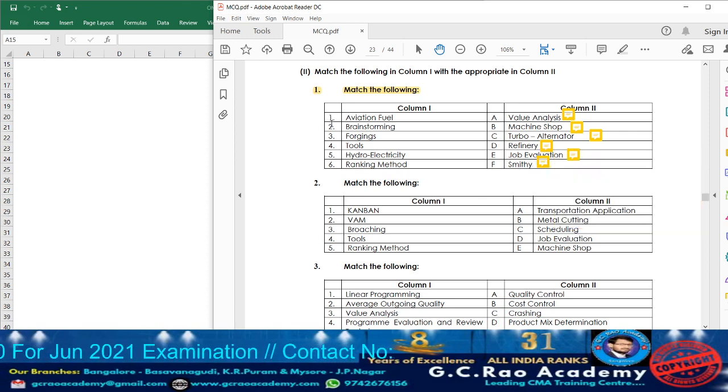So let us match. Point number 1, aviation fuel, is a refinery, so for 1 it is D. Brainstorming is one of the parts of value analysis. Forgings, smithy. Tools will be utilized in machine shops, so 4 is B. Hydroelectricity will be utilized in turbo alternator, so 5 is C. Ranking method is one of the methods of job evaluation, so for point number 6 it is E. Getting the point.